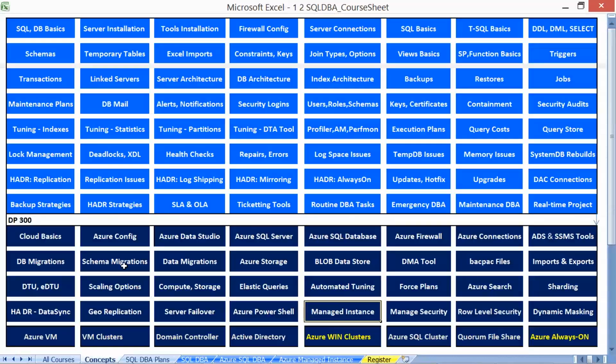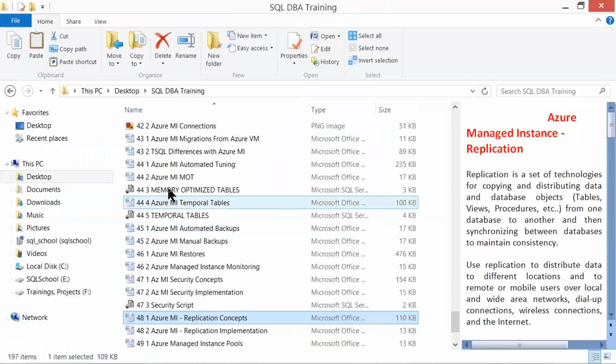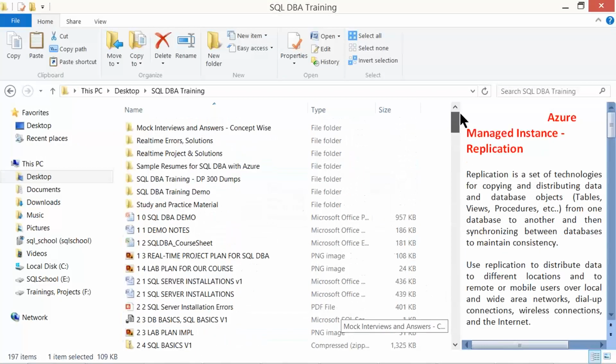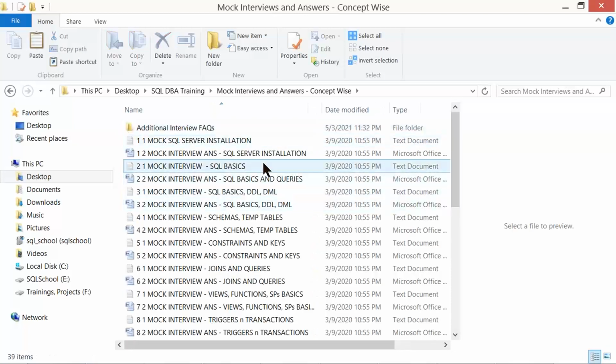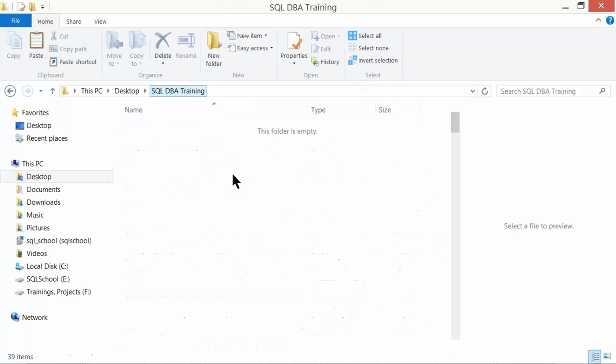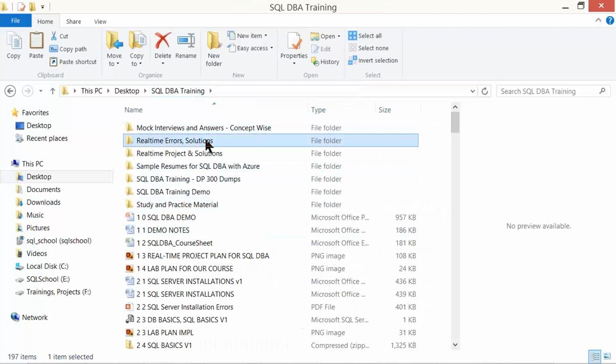And we'll start from the very basics, completely practice oriented with lot of common errors and solutions. Interview guidance, chapter wise interview questions. Common errors and solutions, chapter wise.